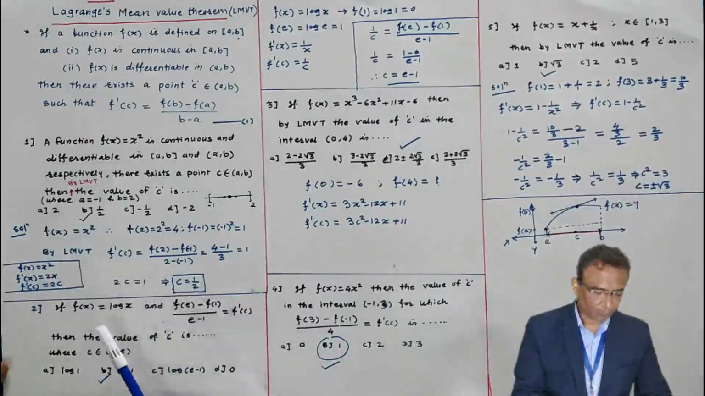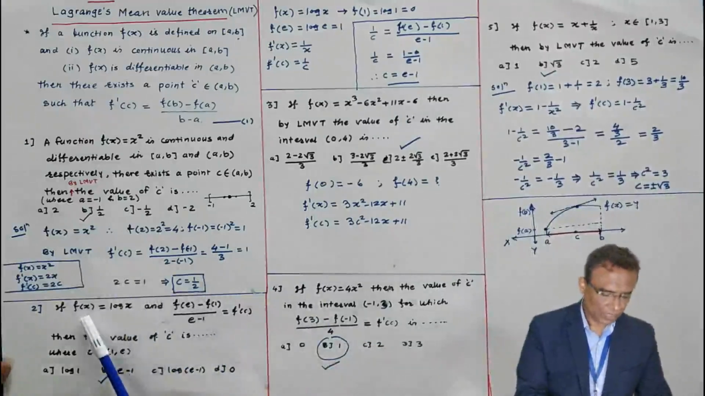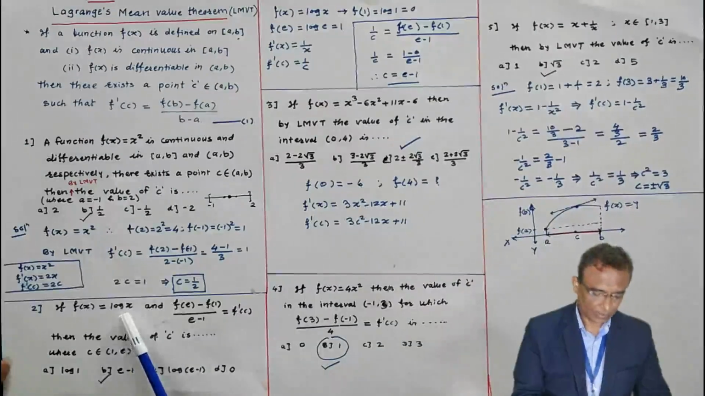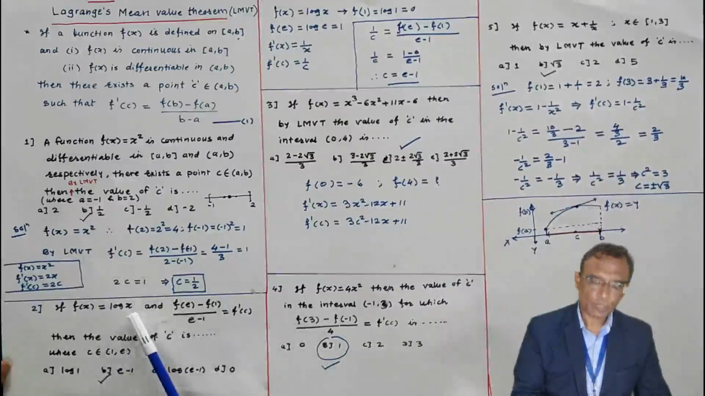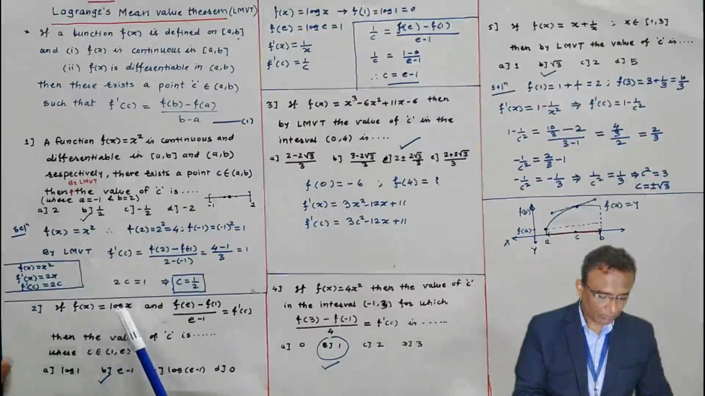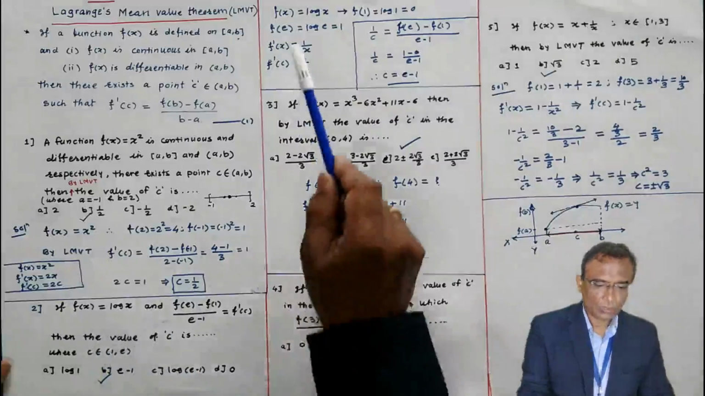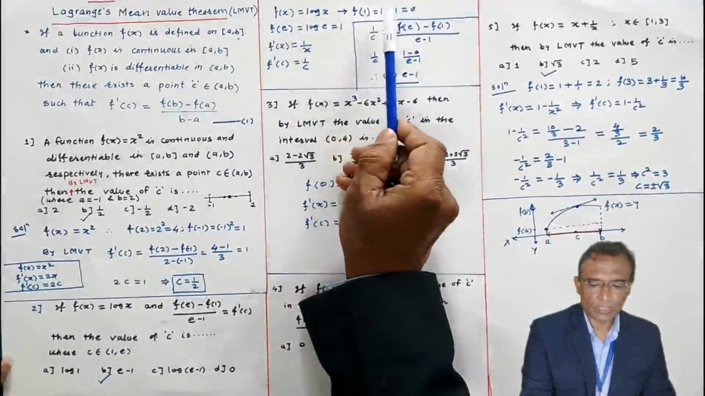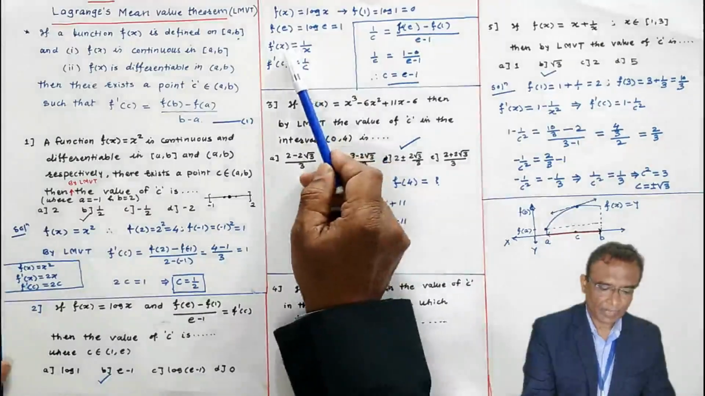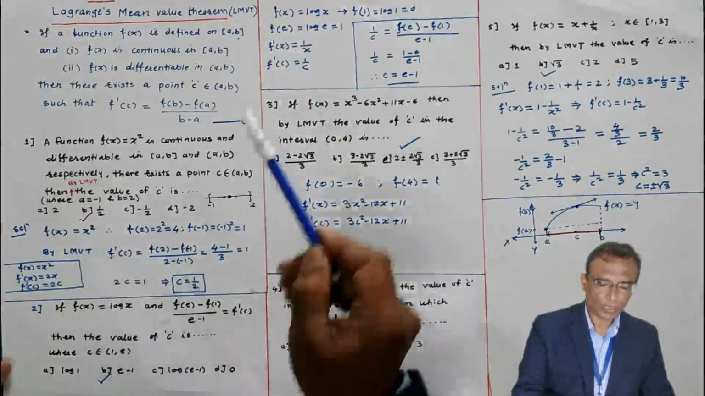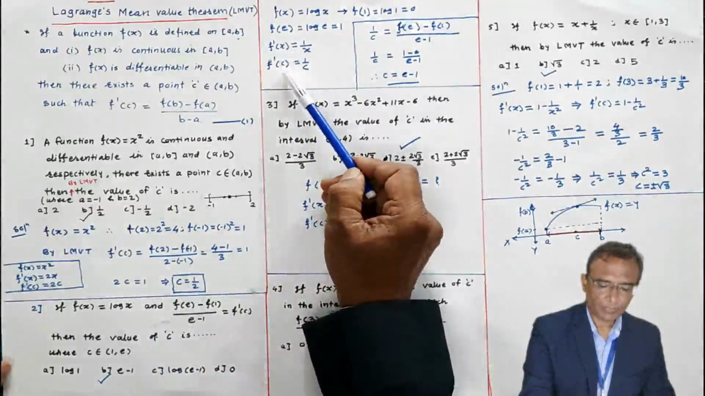Similarly, the function is changed now, f(x) equal to log x. The interval is 1 to e, means a is 1 and b is e. e is the exponential constant. f(1) is log of 1 which is 0. f(e) is log of e which is 1. f'(x) is the derivative of log x. Put x equal to c.